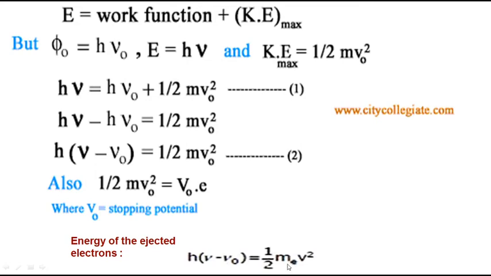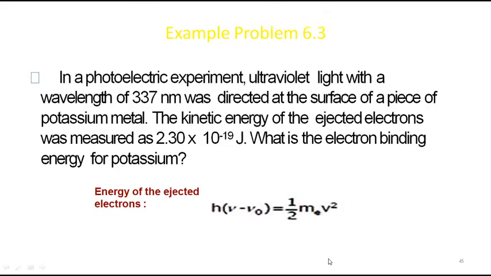So this is a formula that you have to note down for solving some problems. You may have to find out the energy of the ejected electron from this formula. So what is the formula? h into nu minus nu naught is equal to half mv square. What is this nu? Nu is the frequency that you supply. And what is nu naught? The nu naught is the minimum frequency required for that particular electron to get ejected out. And half mv square is the kinetic energy, where m is the mass of the electron and v is the velocity of the electron.